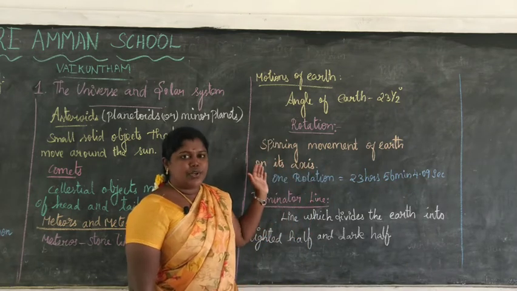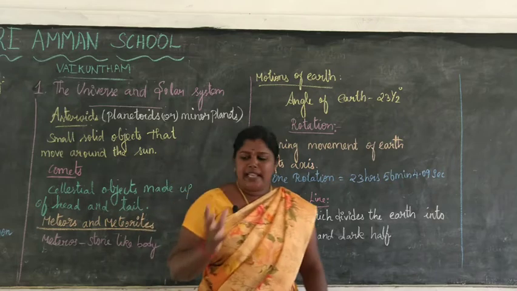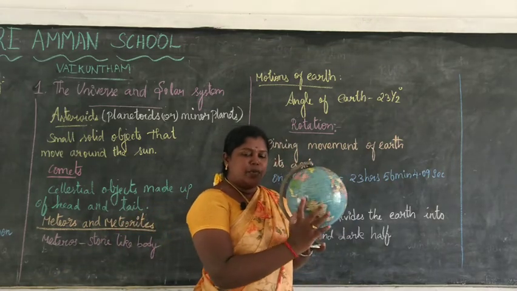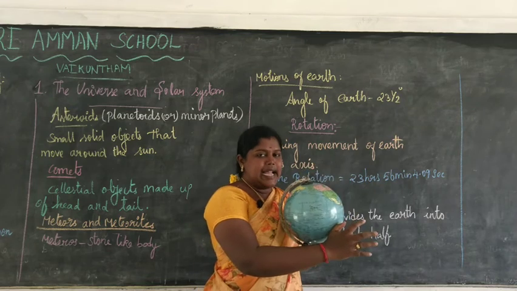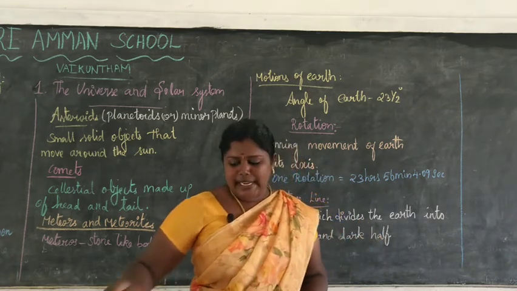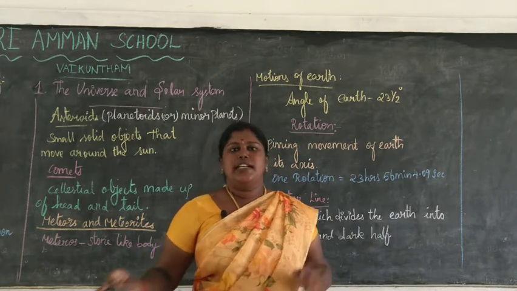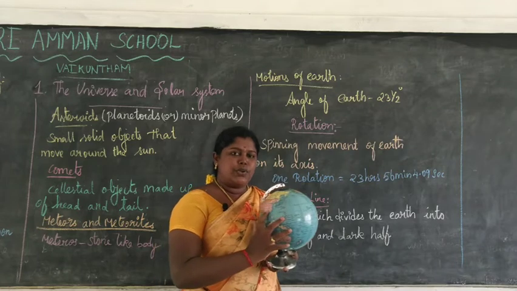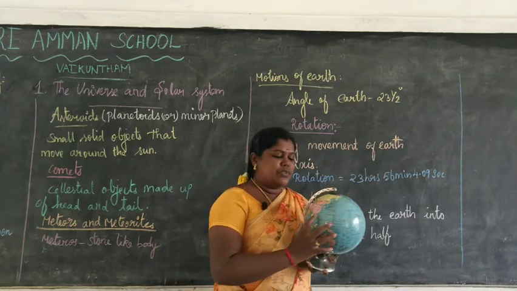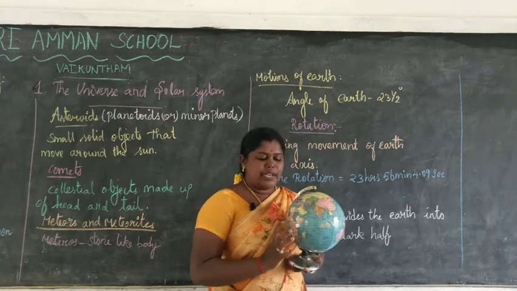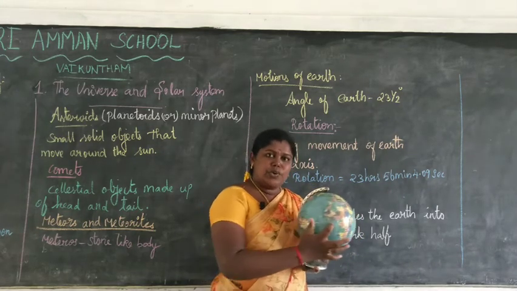So what is rotation? It is the spinning movement of the earth on its axis. The spinning movement of the earth on its axis is known as rotation. The earth moves from west to east, that is, in an anti-clockwise direction.